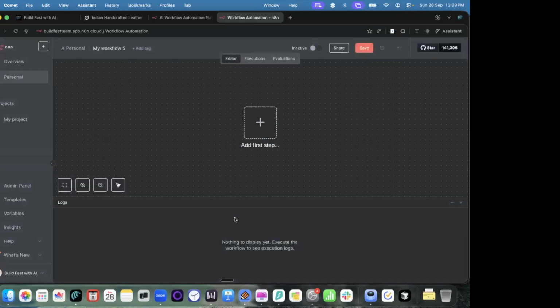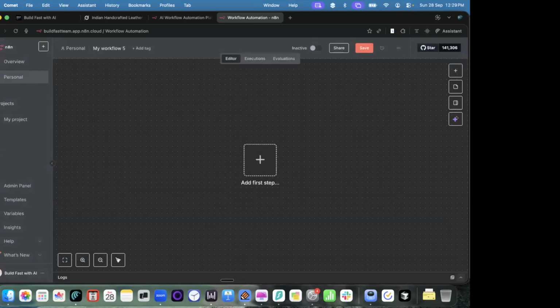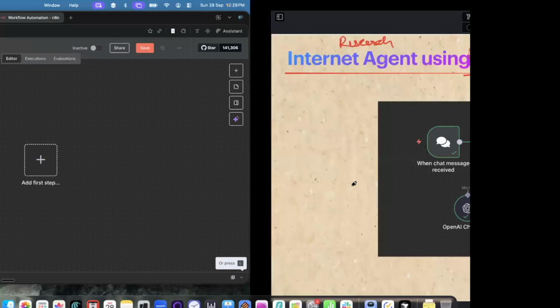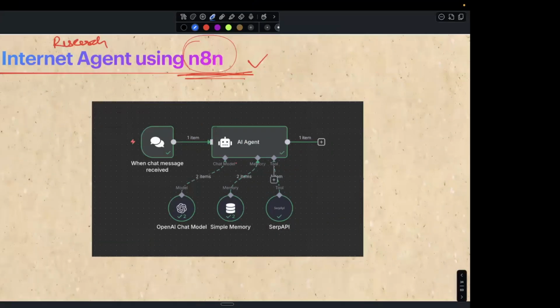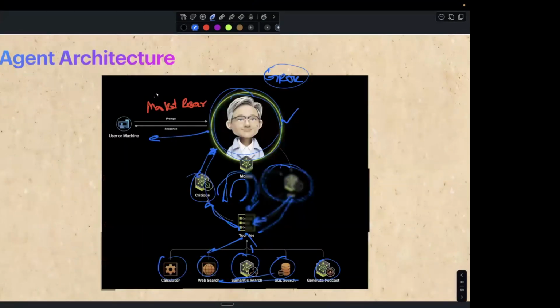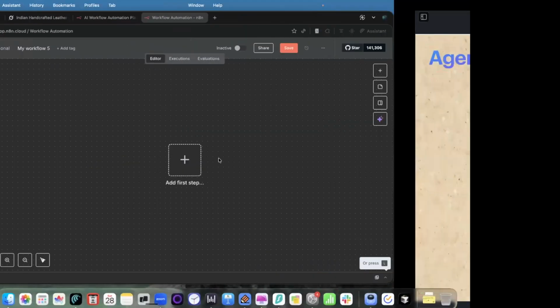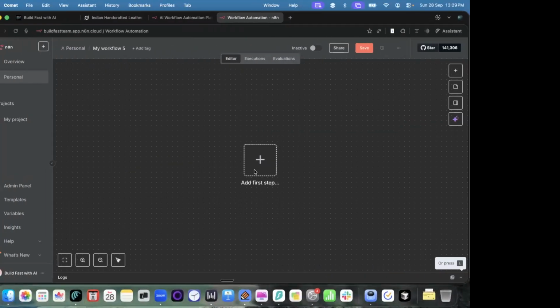In this workflow, when you start, you don't see anything. You will just see a plain page. First of all, what we need in our automation is that the first part should be the user input. A user should be able to give a prompt to an agent. So first we will understand where we should input, right? We will create an input field so that a user can type a message to the AI.